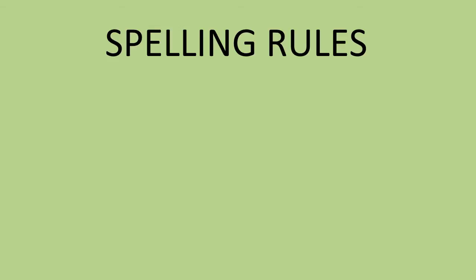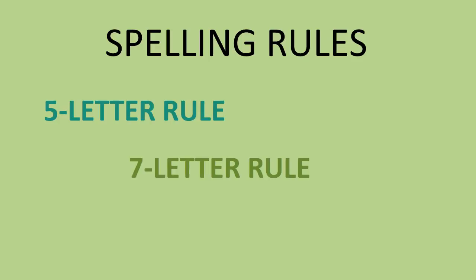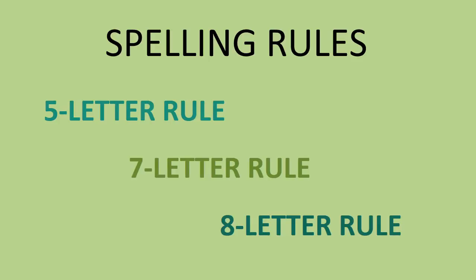Russian has a lot of spelling rules. The most important of them are the 5-letter rule, the 7-letter rule, and the 8-letter rule. It's time to bring together everything we know about them. So let's look at these letters.